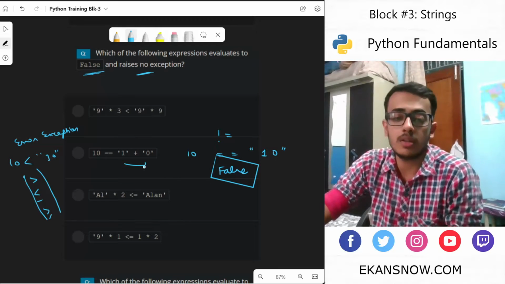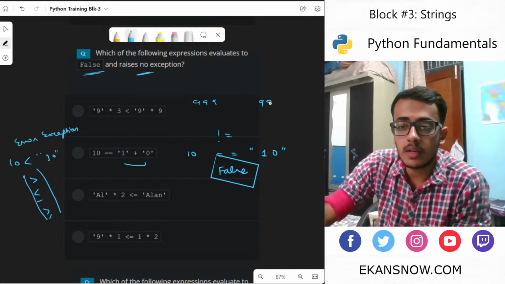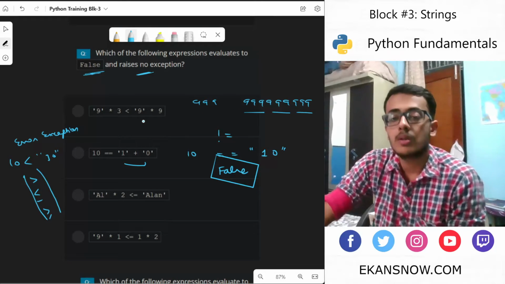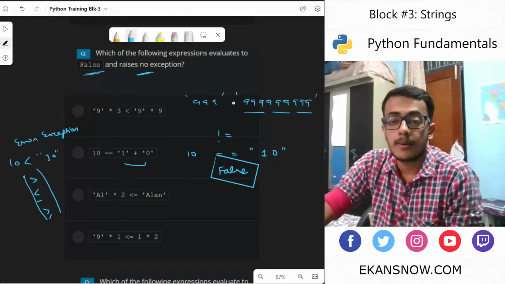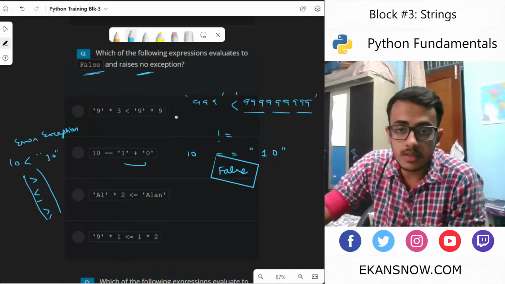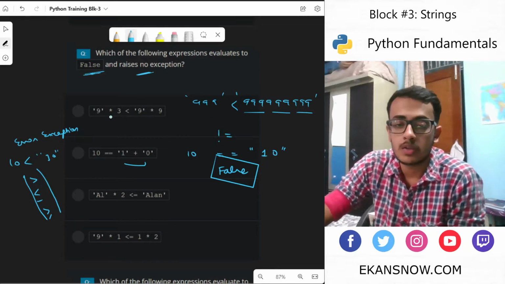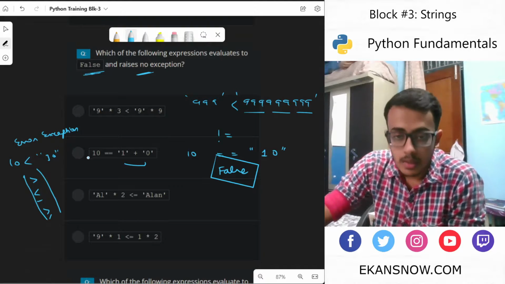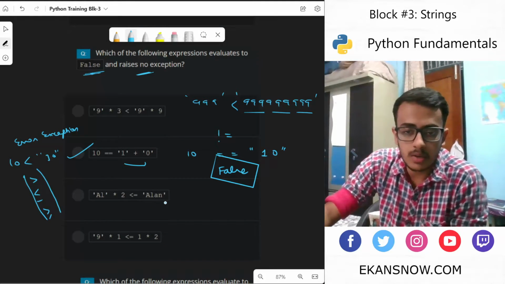So this would give false. Now this evaluates to 999999999, and all of this is string. Less than, this is fine, but what we want is false, and what we are obtaining over here is true. So this won't be the answer. This one would be the answer. Let's check the other options as well.